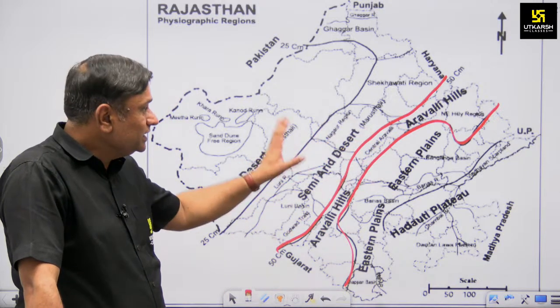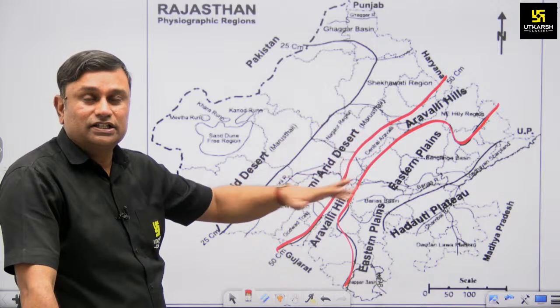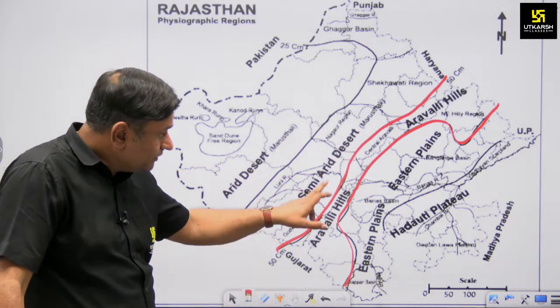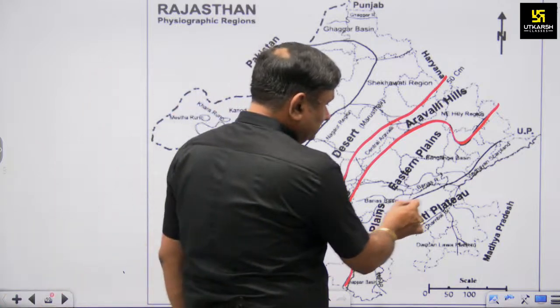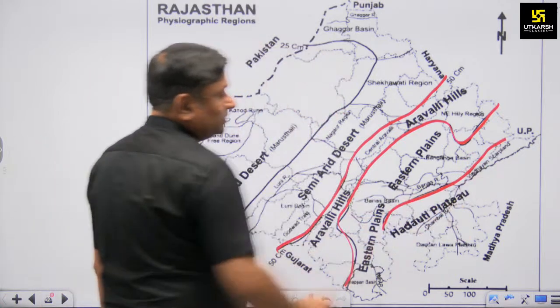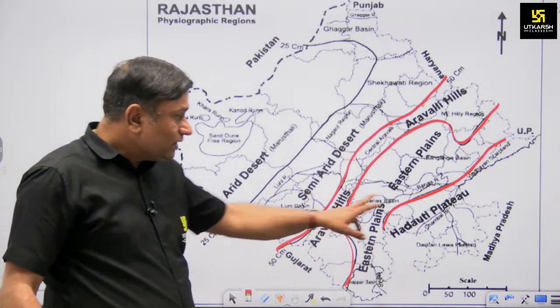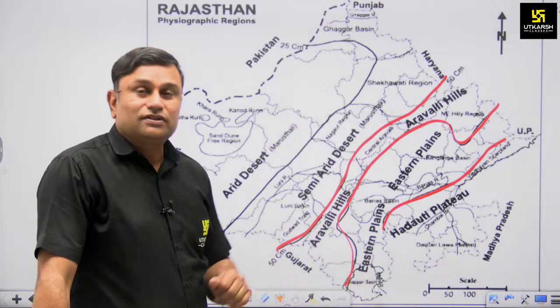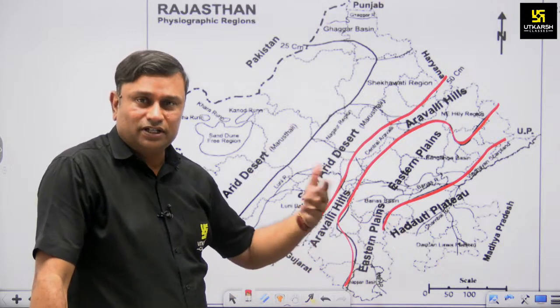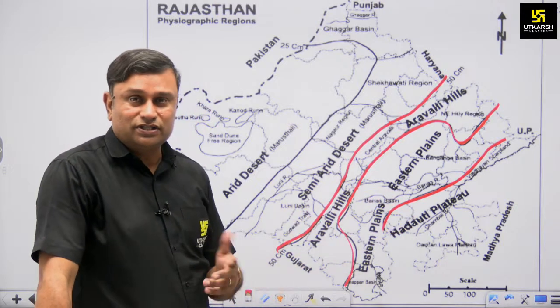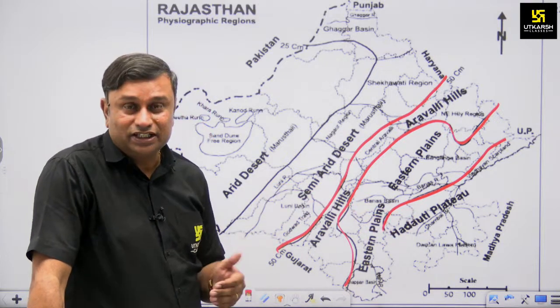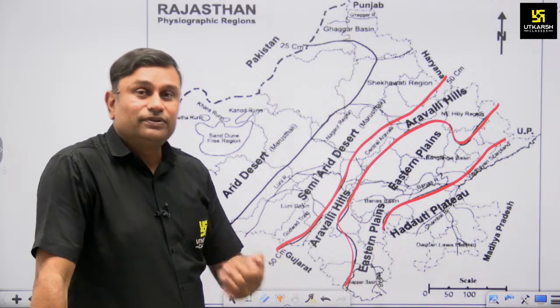It means the eastern and western plain of Rajasthan associated with the remains of Tethys Sea, while the Aravalli and the Hadoti plateau region, so these two elevated sections of Rajasthan, these relief features of Rajasthan, Aravalli and Hadoti, or in other words we will say the southeastern plateau region of Rajasthan. So this Aravalli and Hadoti are associated with Gondwana land.